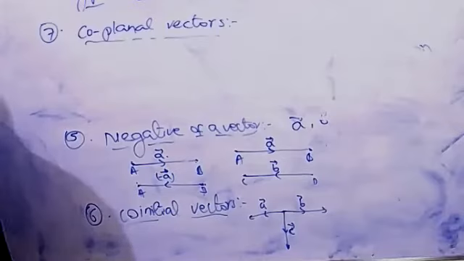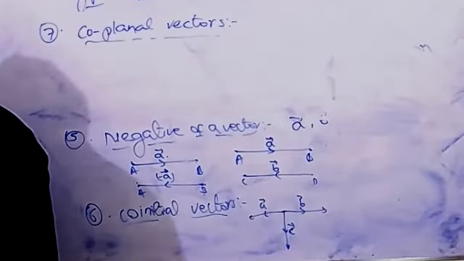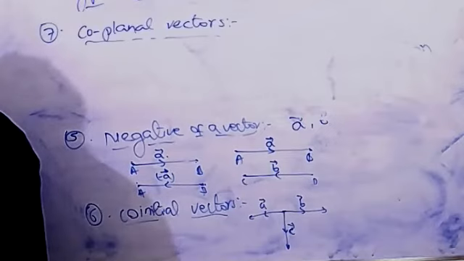Then the vectors are said to be coplanar vectors. Coplanar vectors.